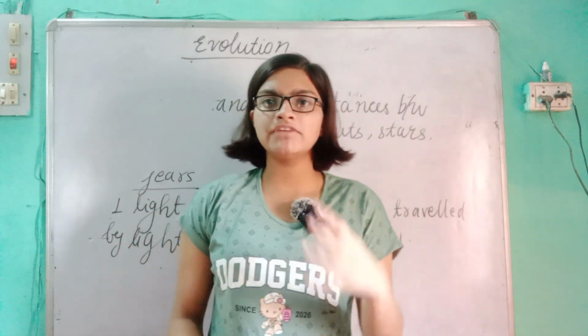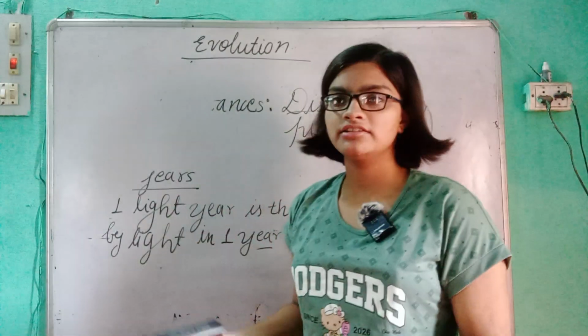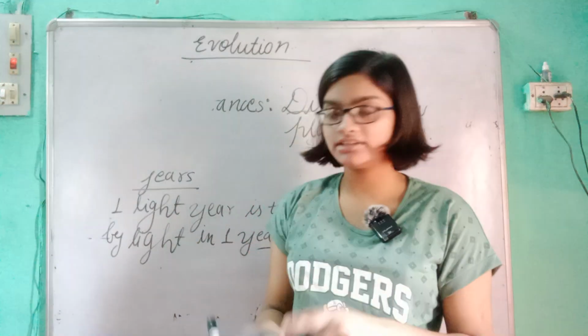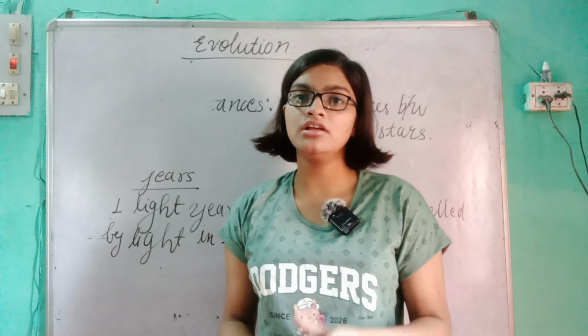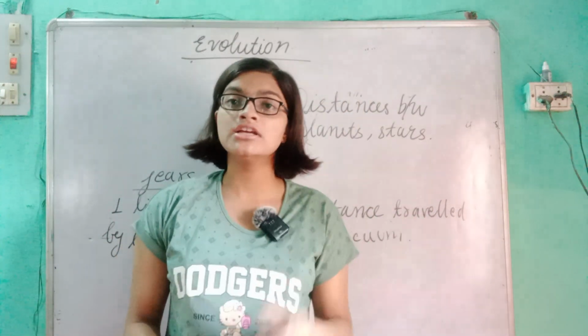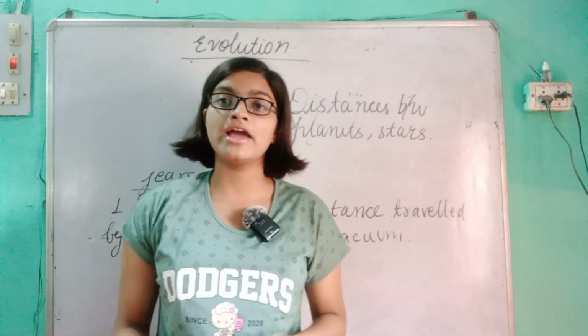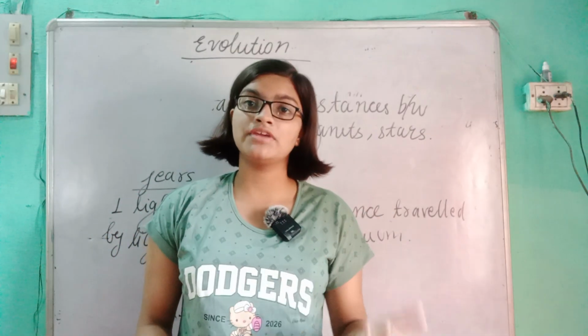But when we see the objects around us, we are seeing in the present. So if we are seeing this blackboard, this marker, this duster, we are looking into our present. But when we see stars, we are looking into our past because the light coming from the stars travels trillions of kilometers. That is why it reaches us late. So in a way we are looking into our past.